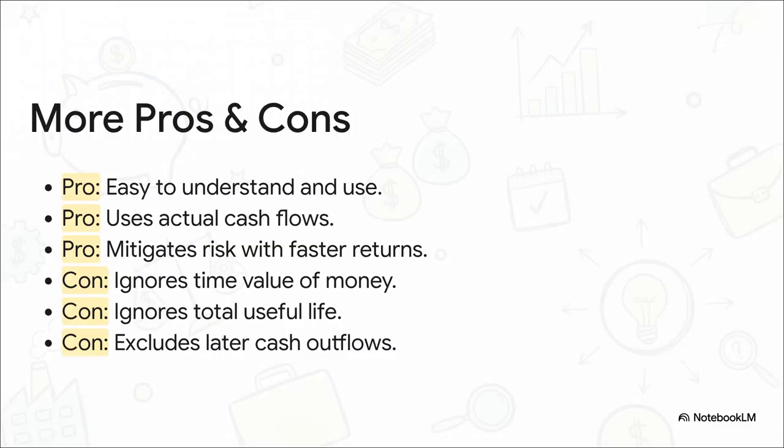Beyond just speed, PBP naturally mitigates risk and brilliantly relies on actual hard cash flows rather than somewhat subjective accounting profits. But dangerously, it completely ignores the total useful life of the asset, and it utterly excludes the time value of money, which is a massive caveat we'll discuss shortly. So it's a great tool for a quick read, but certainly not the whole story.